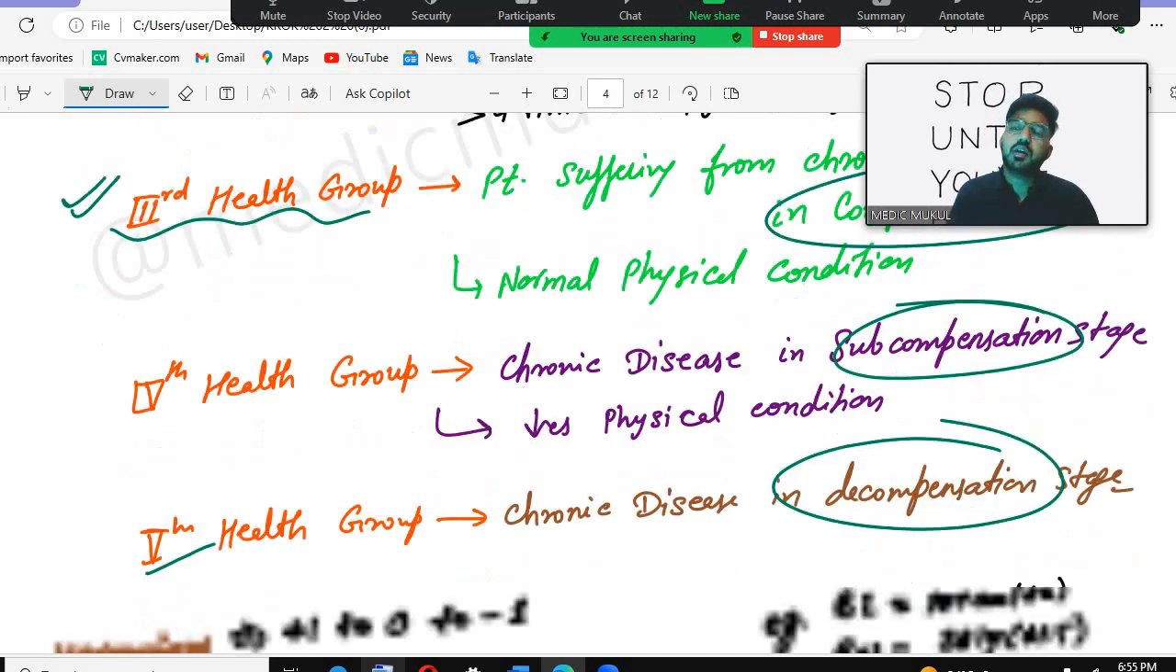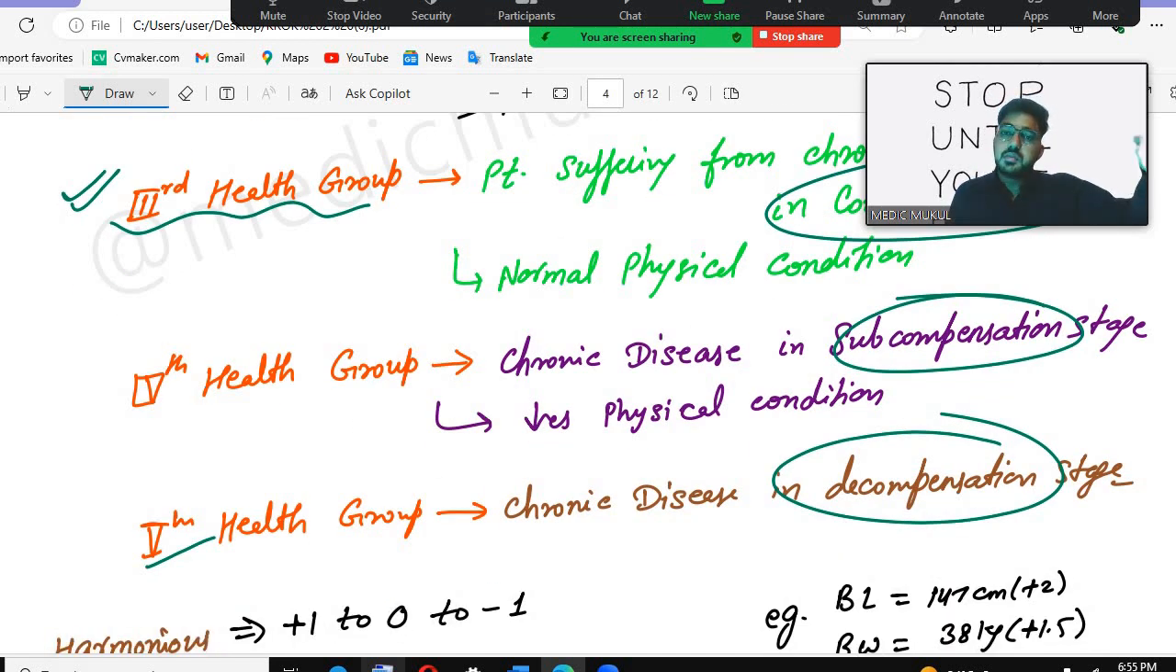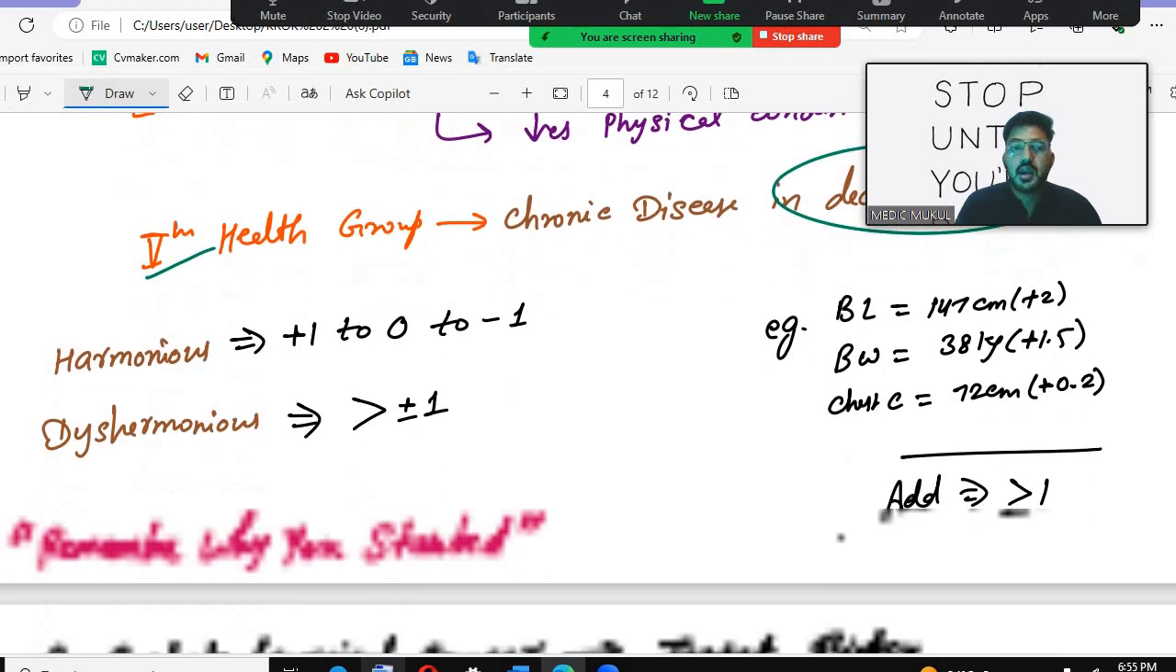That means that a third health group is there. But once the body starts decreasing the compensation, that will be the fourth. If it is a decompensation stage, then the fifth health group will be considered.